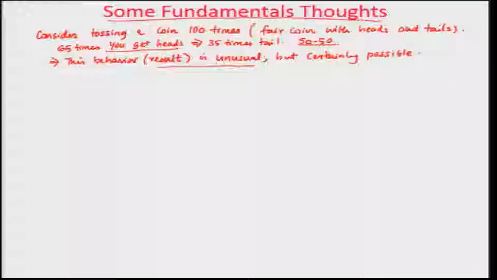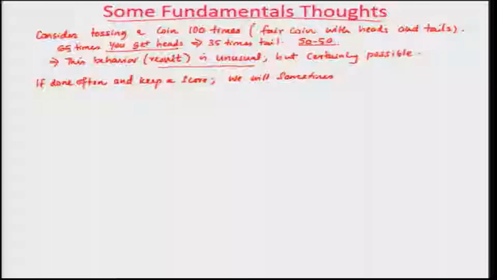Okay. So, what we are trying to say is, if done often, if we keep on tossing the coin many times and keep a score, we will sometimes get too many heads.